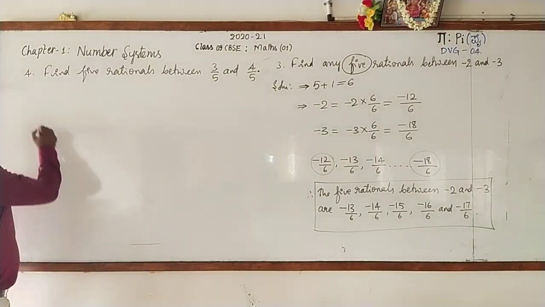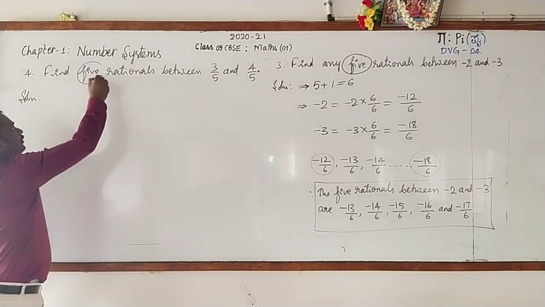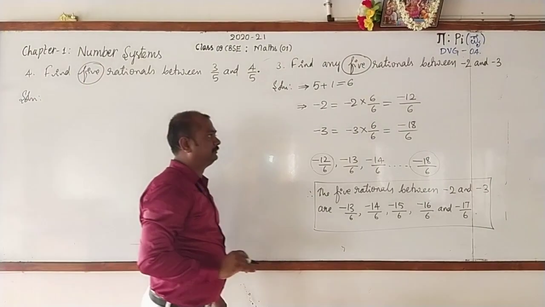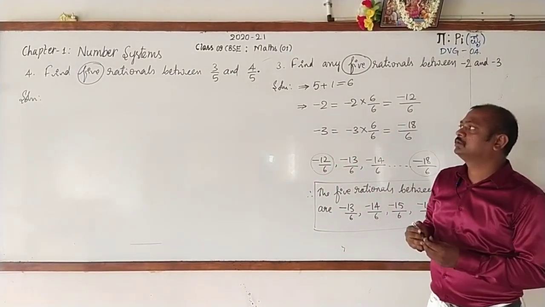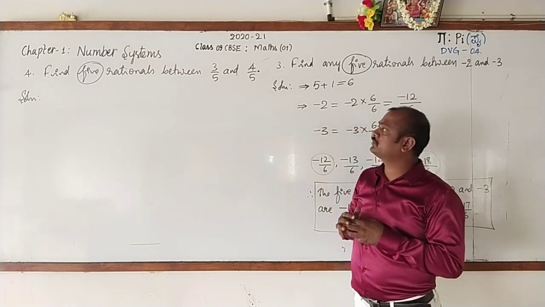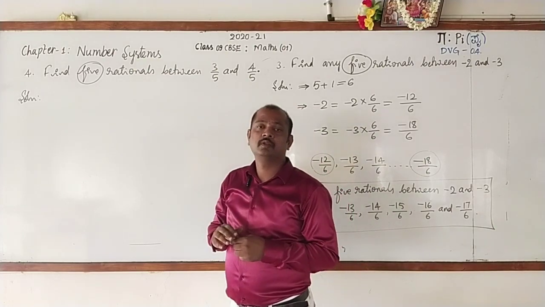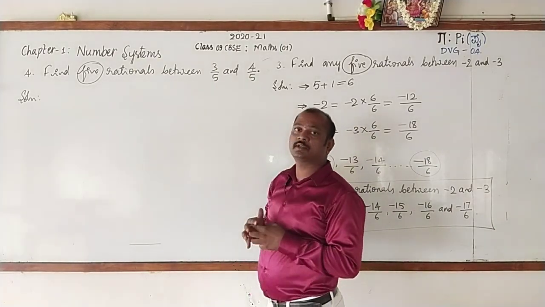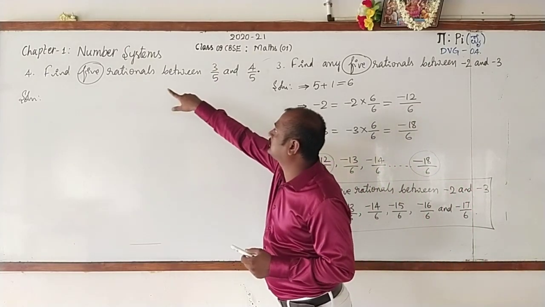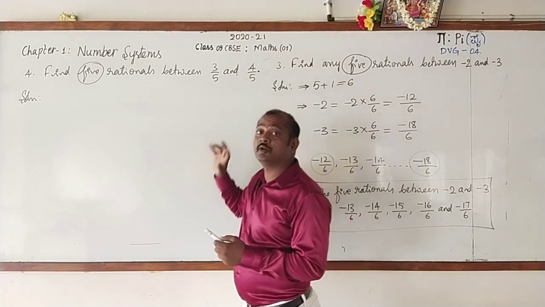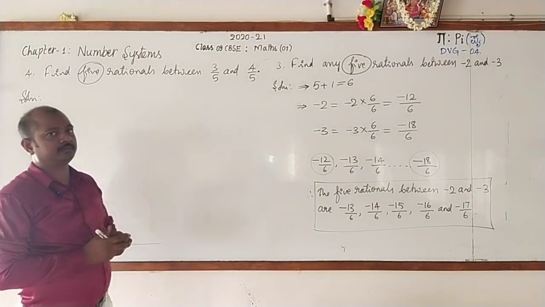Write it up. Then observe the word: how many rationals are going to be found? 5. What is the method I told? If 5 are asked, we should add 1 to it. Then it becomes 6. But is it applicable for this type of problem? Here P by Q form numbers are there. Of course you can apply it, but one thing you must remember: it can be applied if the denominator terms are the same. Here the denominator is 5. Here also 5.